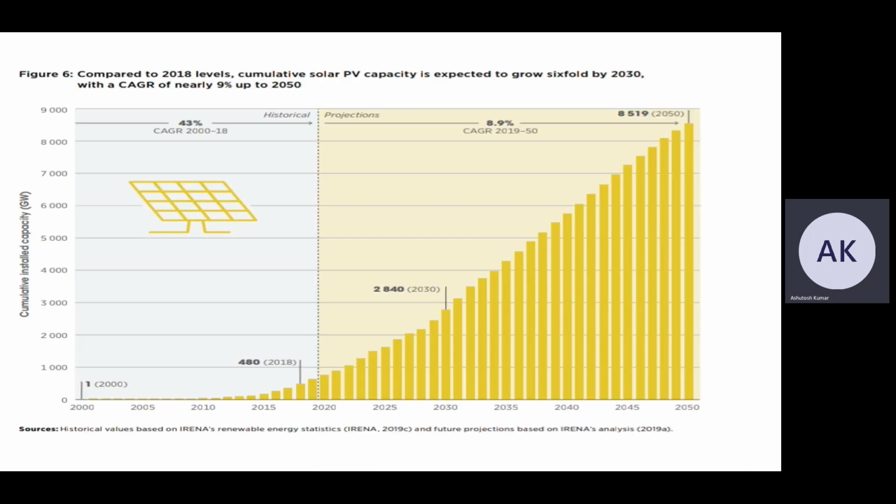Now we are moving on to the topic of the future expectation of solar cells. Compared to 2018 levels, cumulative solar cell capacity is expected to grow sixfold by 2030. As we can see, up to 2050, almost 8,500 gigawatt is going to be added.